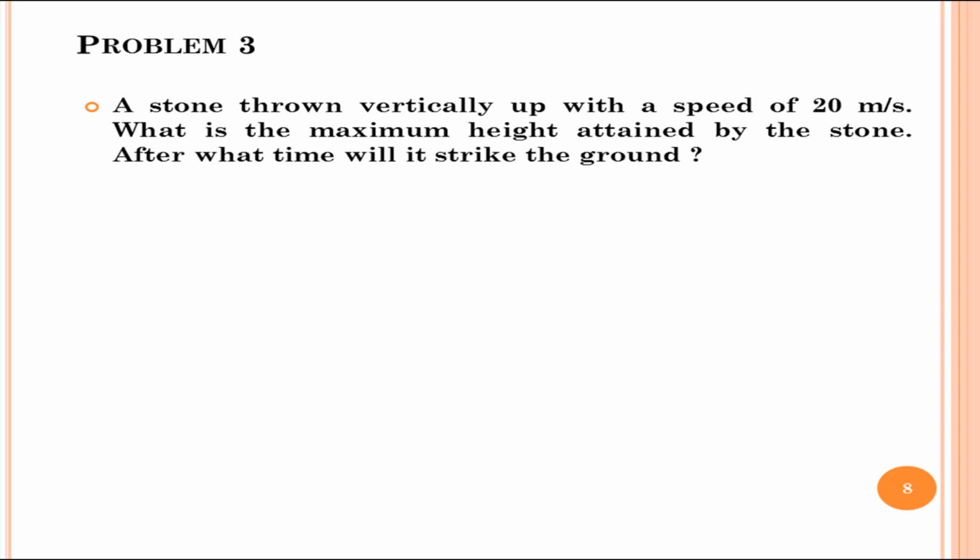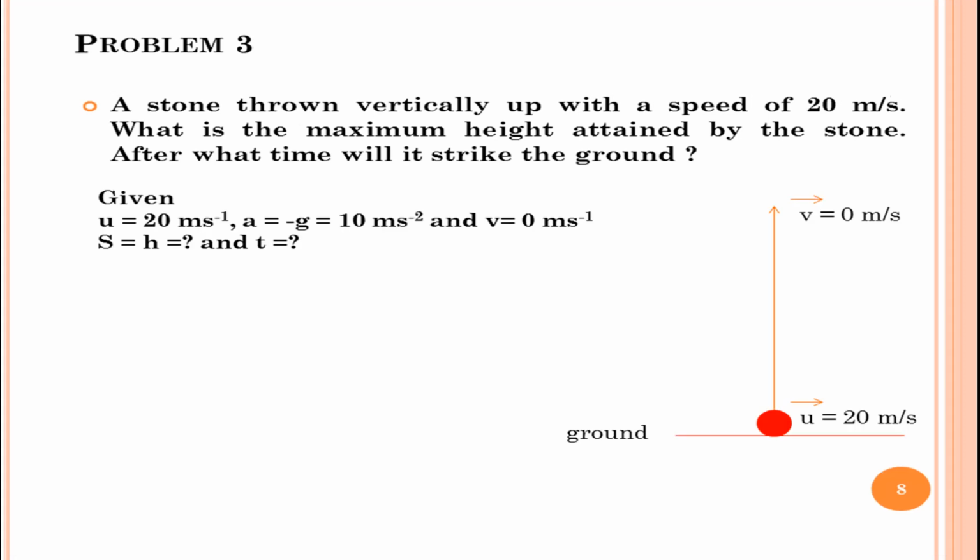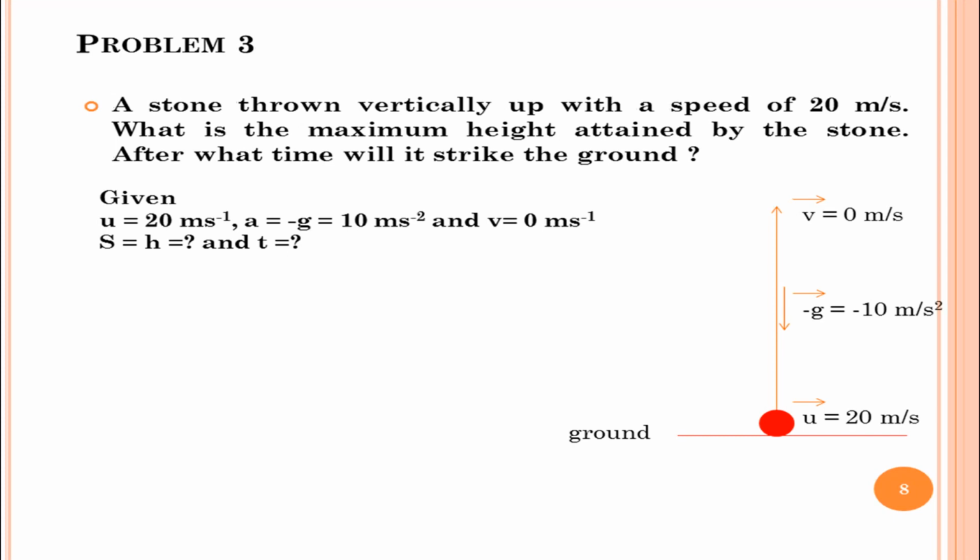So let us write down the given data. Try to imagine the diagram to understand the data given in the problem. An object is thrown vertically upwards. As it is moving upwards, gravity is going to act in the downward direction. Hence, you need to replace a, that is acceleration, with minus g. As it goes to a particular height, the velocity of the object becomes 0. Therefore, it stops at that point. This means final velocity v is equal to 0.